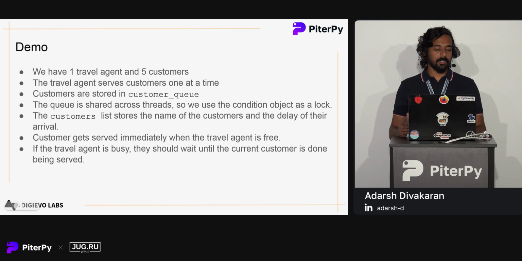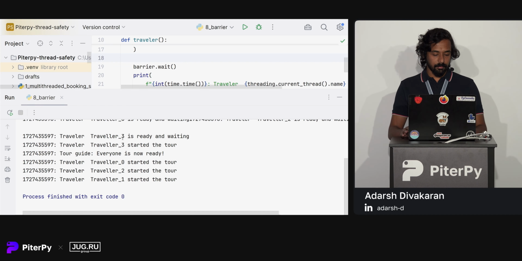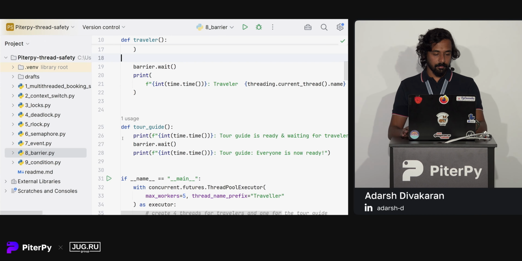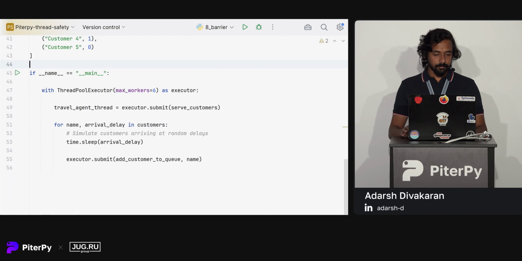So this is how the customer gets served. When the travel agent is free, he or she will immediately serve the customer arriving. If the travel agent is busy, the customer should wait until the current customer is served. So this is the code for our condition.